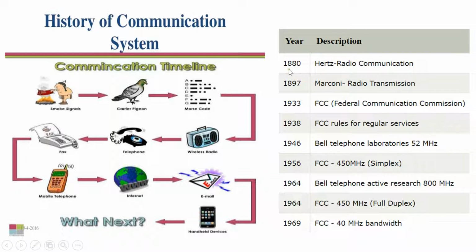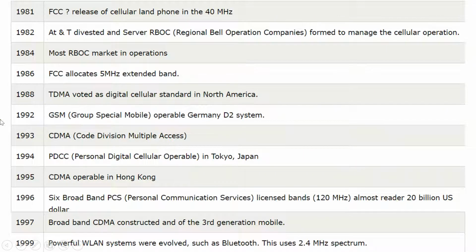Your communication system started right from the 1880s, and through the years that follow, full duplex communication was enhanced in 1969, and then through the 1980s and 1990s powerful WLAN systems evolved, such as Bluetooth, which works at a frequency of 2.4 GHz. And later on, now we are using 2G, 3G, 4G and 5G.